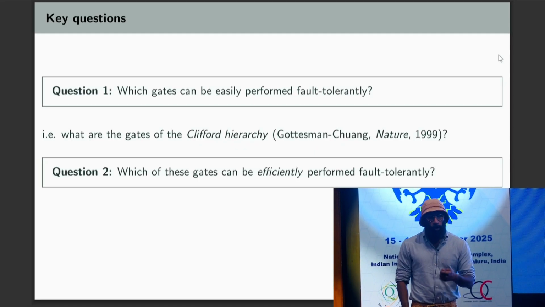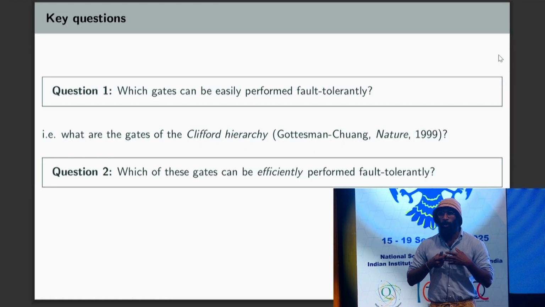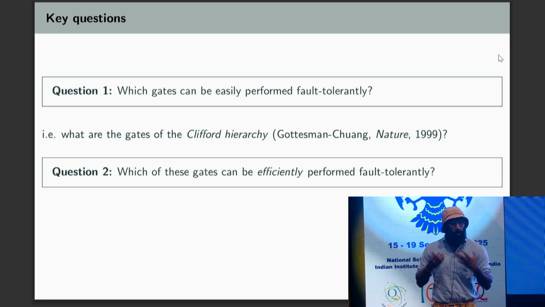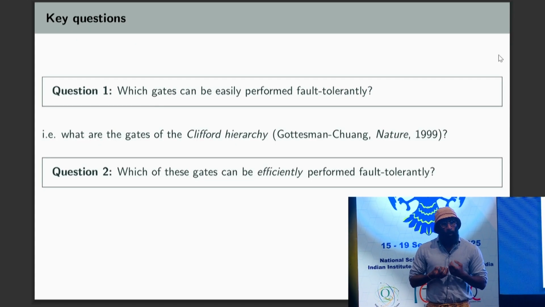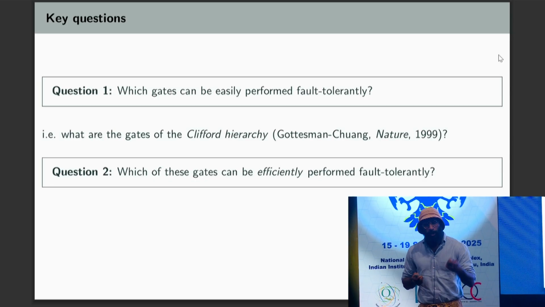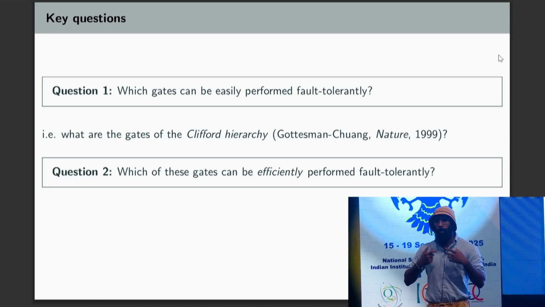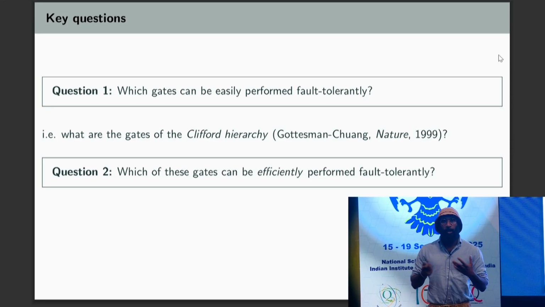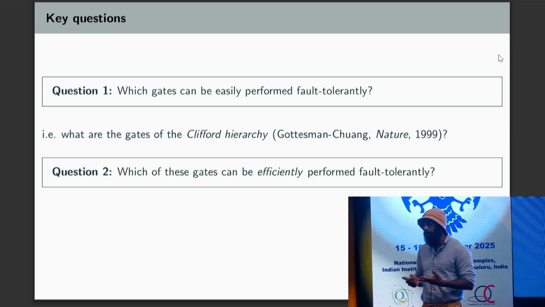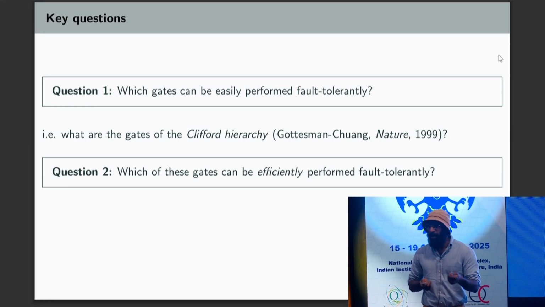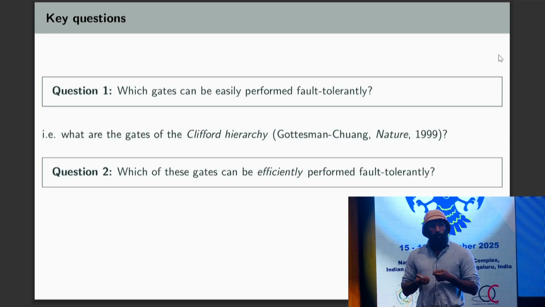The second very important question: as Hayata mentioned, fault tolerance introduces a huge amount of overhead into quantum computing, and we want to reduce that as much as possible. So that motivates the second question: which of these gates can be efficiently performed fault tolerantly? Performing fault tolerant gates using this technique consumes a resource called magic states, and they're very expensive. You need loads of them. So any way that we can cut down on how many resources we need means fault tolerant quantum computing is going to happen faster if we can get that hardware resource cost down.